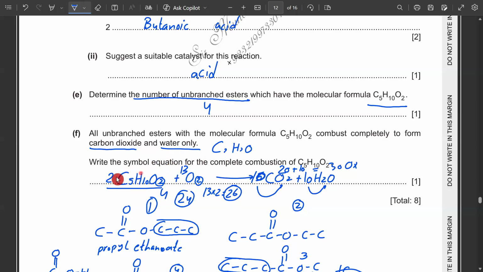So the final form of the equation is 2 times the ester, 13 times the O2, and 10 times carbon dioxide, 10 times the water. So in this manner, this equation is now completely balanced.